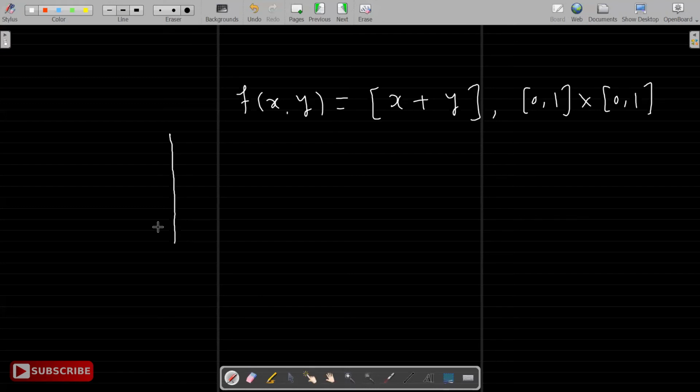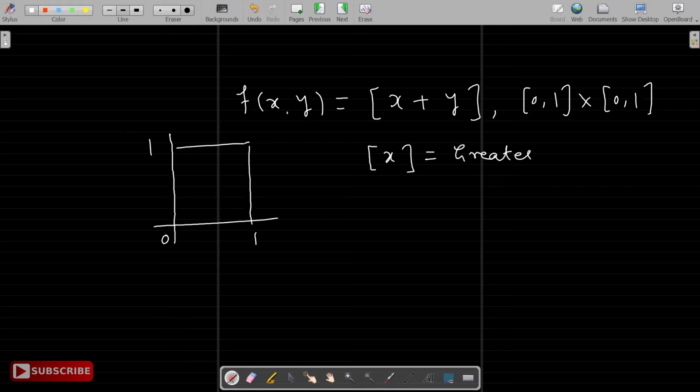Now it's somewhat tricky. It is defined over the square [0,1] cross [0,1], and the value of the function is the integer function of x plus y. We know what the integer function is: the greatest integer less than or equal to x.